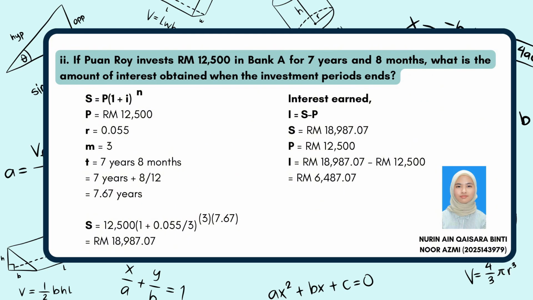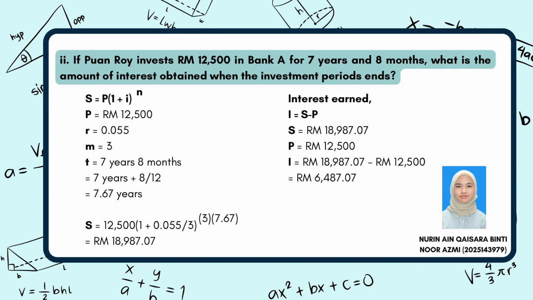7.67 years. The calculation is S equal to 12,500 in bracket 1 plus 0.055 over 3 power of 3 multiply 7.67 equal to Rm18,987 and 7 cents. Now we have to calculate the interest earned.